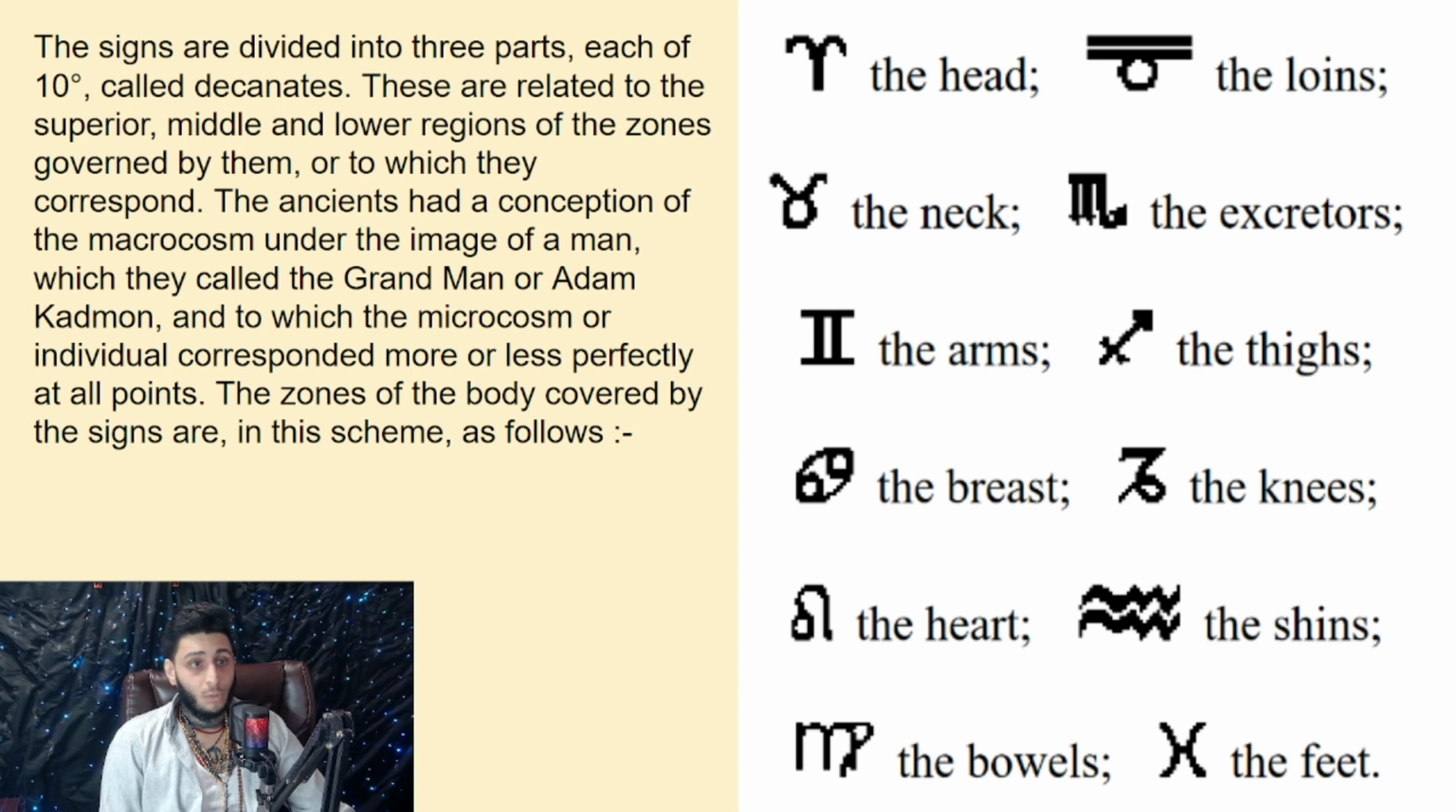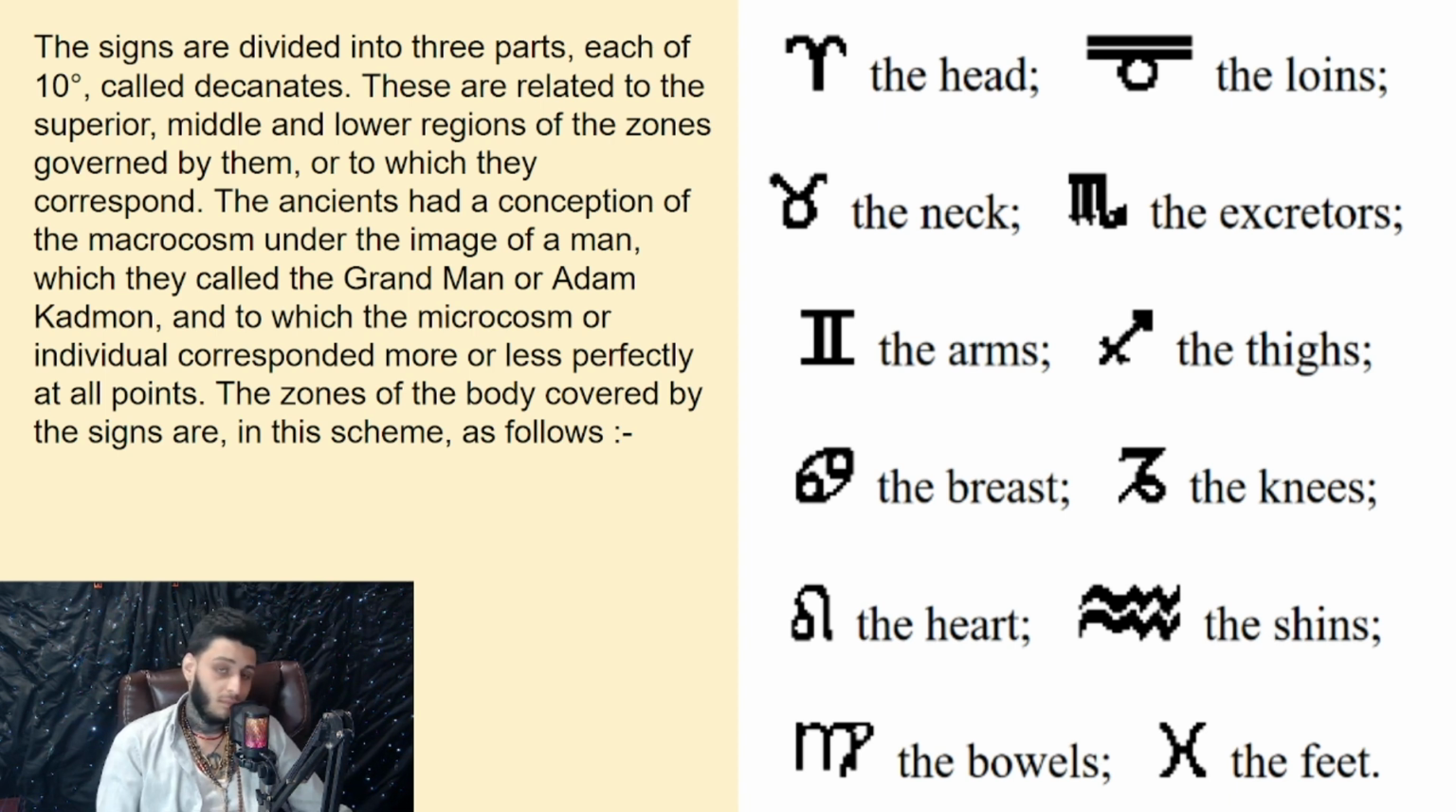These are related to the superior, middle, and lower regions of the zones, governed by them, or to which they correspond. The ancients had a conception of the macrocosm, under the image of a man, which they called the grand man, or Adam Kadmon, the ideal image of man, and to which the microcosm or individuals corresponded more or less perfectly at all points. The zones of the body, covered by the signs, are in the scheme as follows.